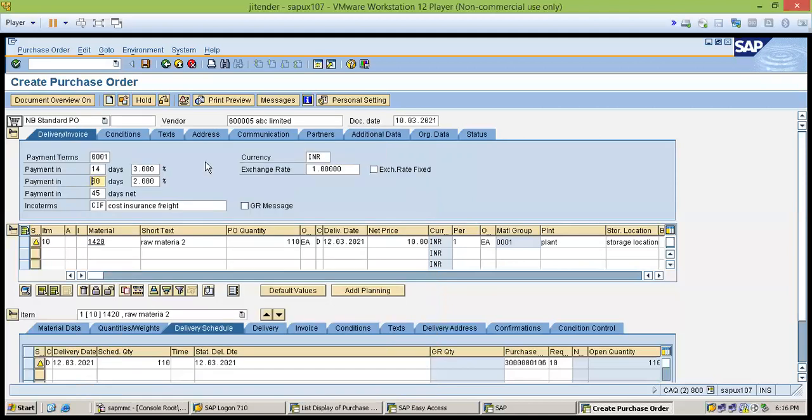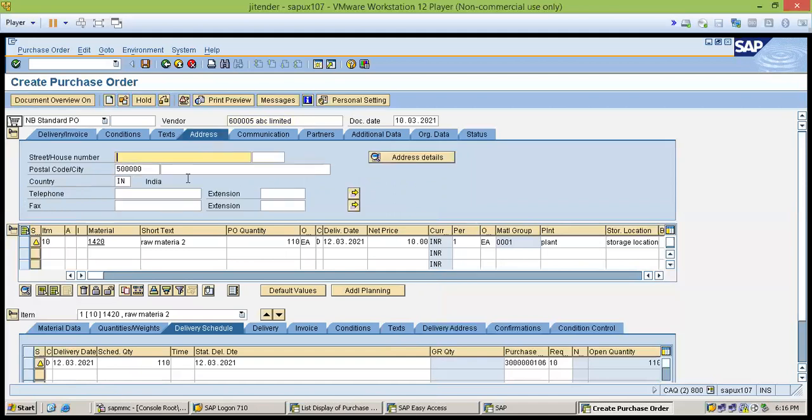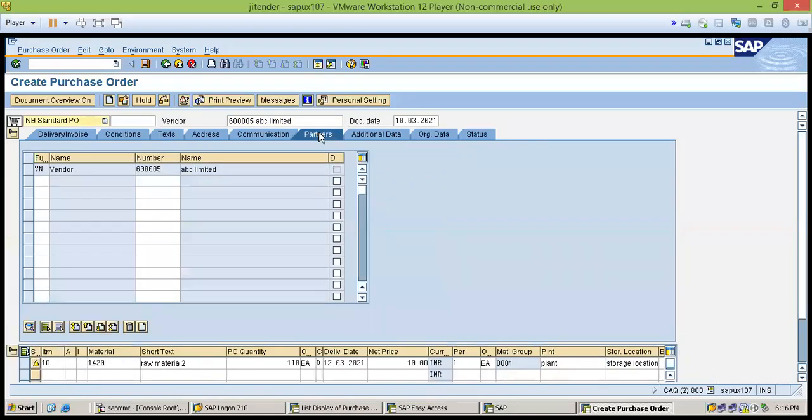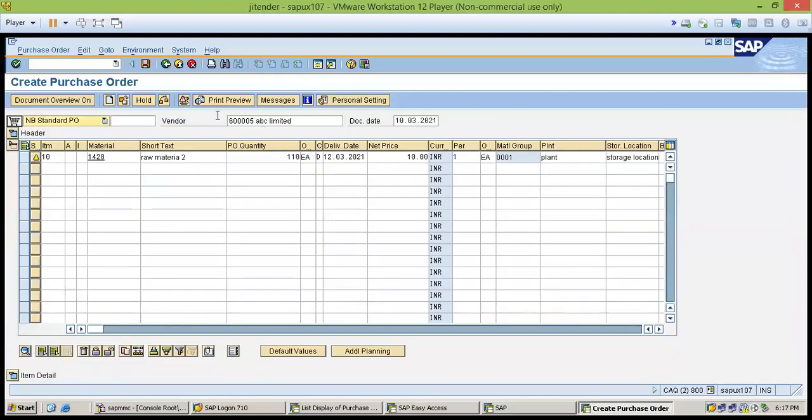This depends upon the vendor. The company, yes, it will come from the vendor master data. Whatever you are seeing here, the incoterms, the price, and this address, let me go to the address. All this information is coming from the vendor master data. You can see the address of the vendor, and the vendor name is coming. So after all these entries, you can save this PO.